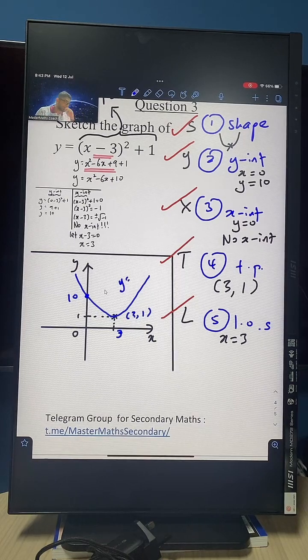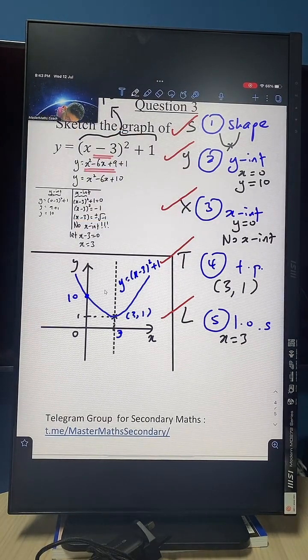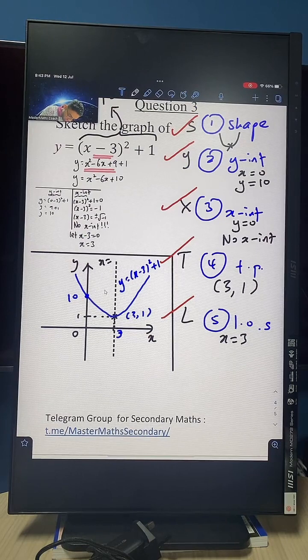Okay, now some of you are like, again, coach, how do I label? Do I write my original equation? Do I write the expanded version? What do I do? Okay, you can always write your expanded version. So this is (x minus 3) squared plus 1. That's all. Okay, and then you can put your line of symmetry as well as a practice today. Guys, as a practice, let's put our line of symmetry over here. Okay, so this is x equals 3 as the line of symmetry.